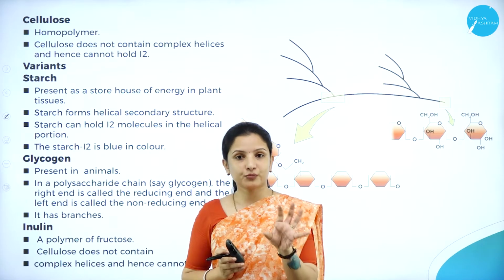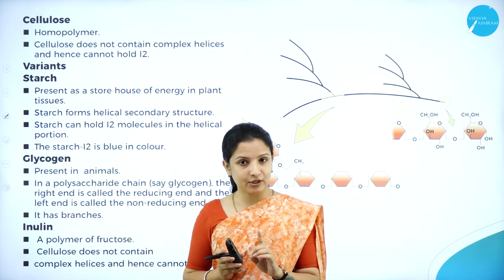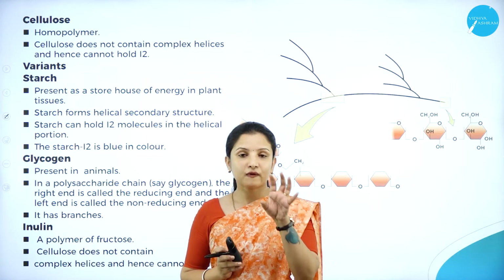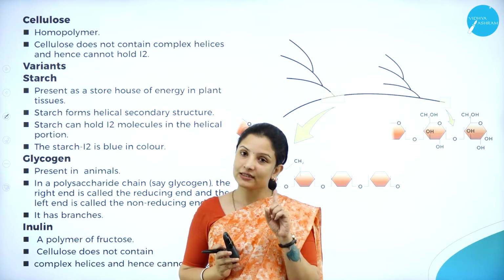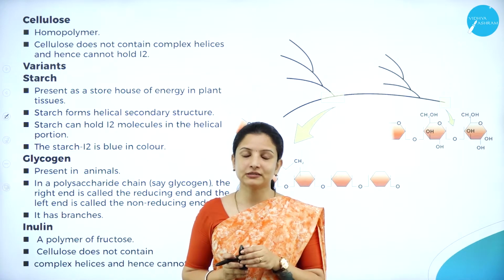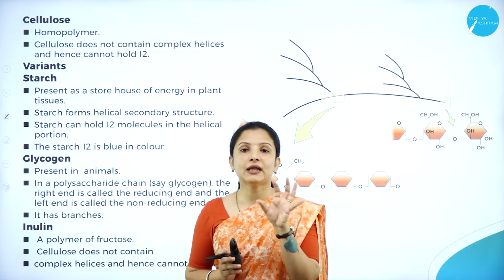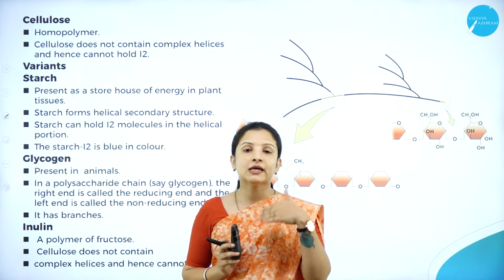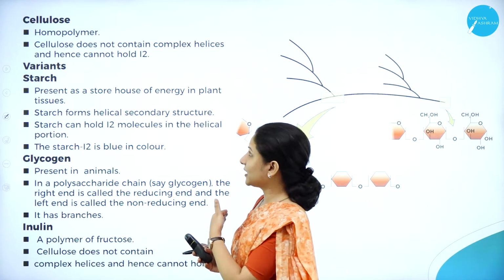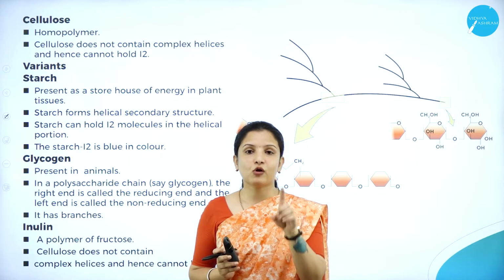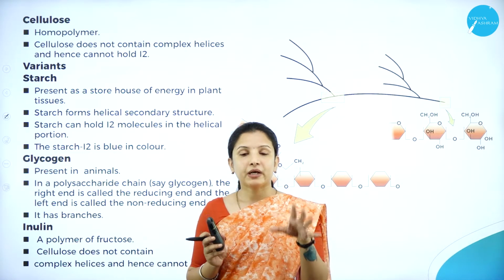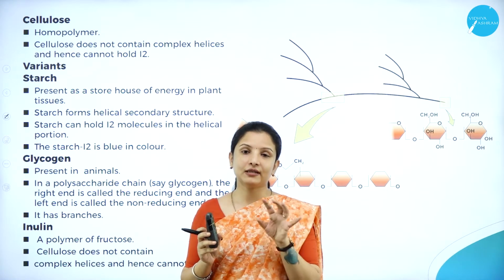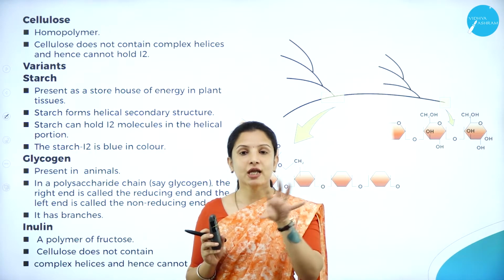While talking about proteins, I told you protein is a heteropolymer. Why is it a heteropolymer? Because it is made up of chains of amino acids. But is it made up of only one type of amino acid? No. The chains are of 20 different types of amino acids. Therefore, it is a heteropolymer. In this case, cellulose is again a polymer, but it is made up of chains of only one monosaccharide unit, that is glucose.